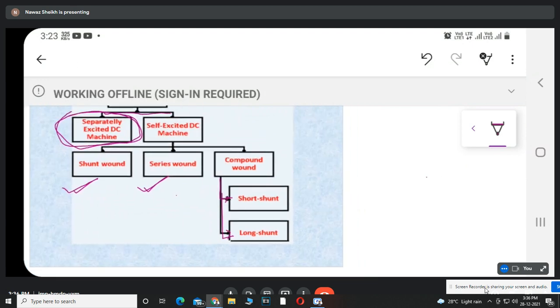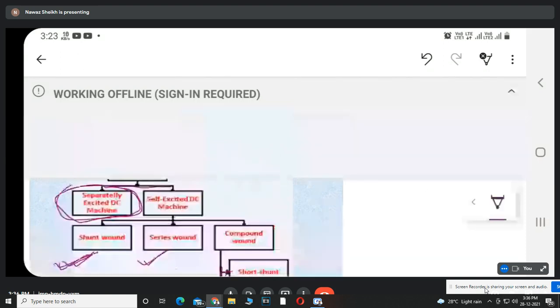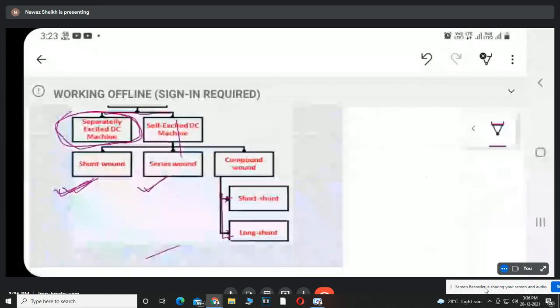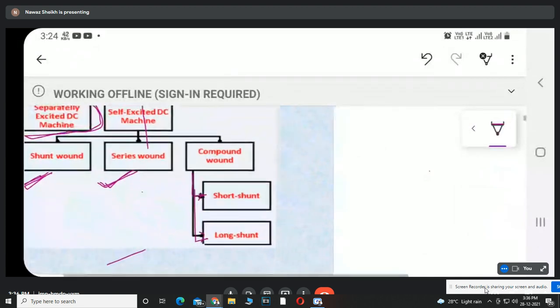As the name suggested, shunt means parallel. So in DC shunt motor, both field winding and armature windings are connected in parallel, whereas in case of DC series motor, both field winding and armature windings are connected in series. Now, compound motor is the combination of series as well as shunt motor.